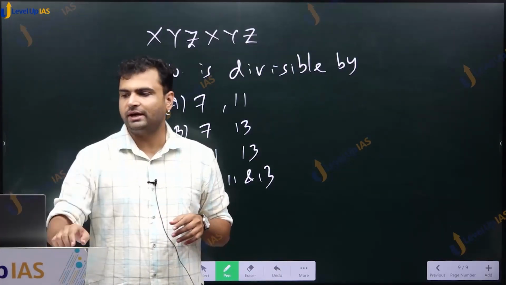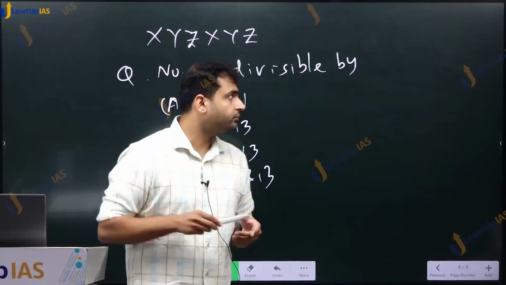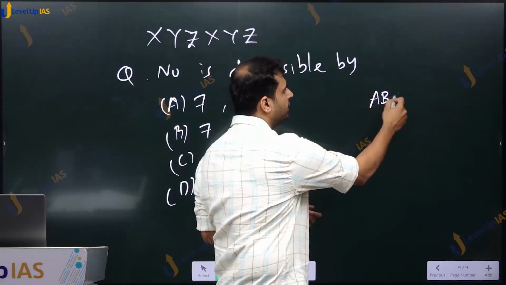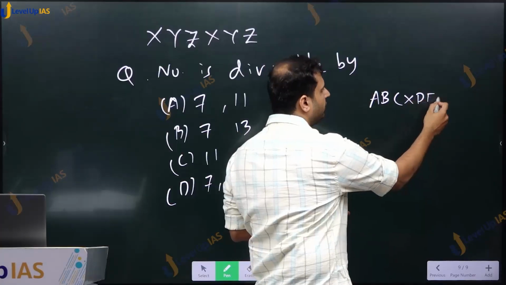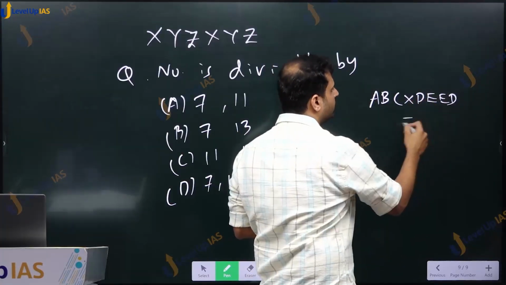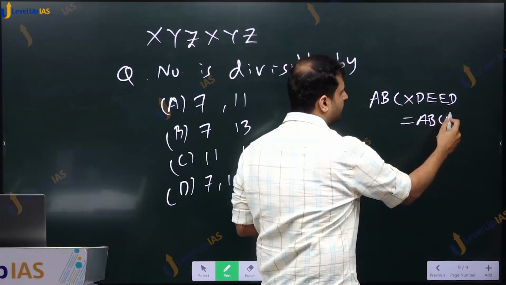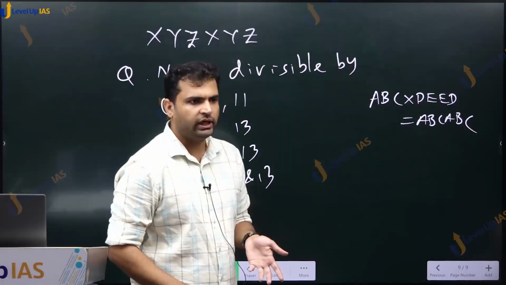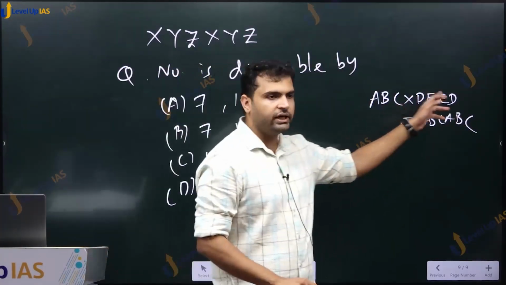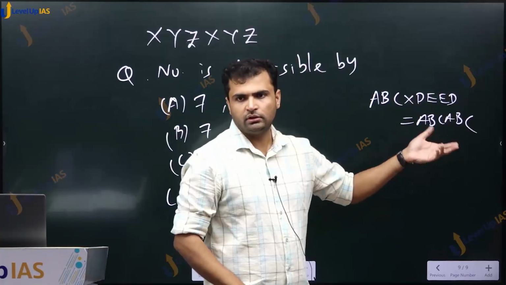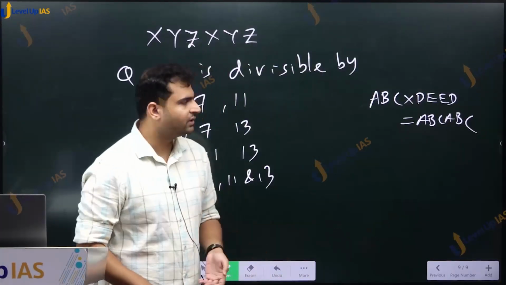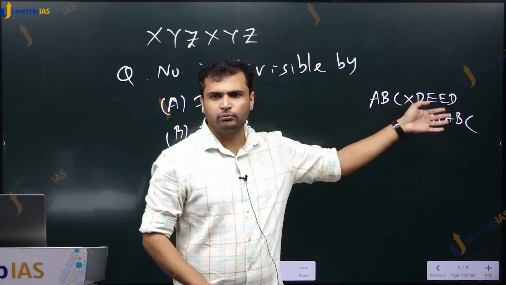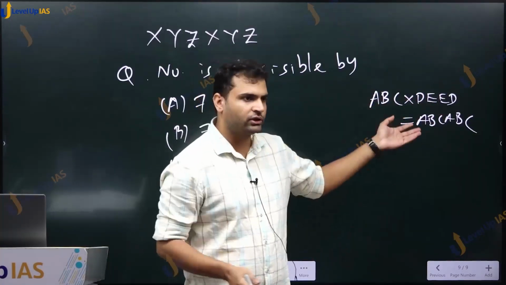So this question is kind of a repetition. Their question was, we have something like this, ABC into DE ED is equal to ABC. So we have to tell the examiner what is D and E. That was the question, and options were given. In this question you could simply put any ABC and put D and E from options and you can solve the question.